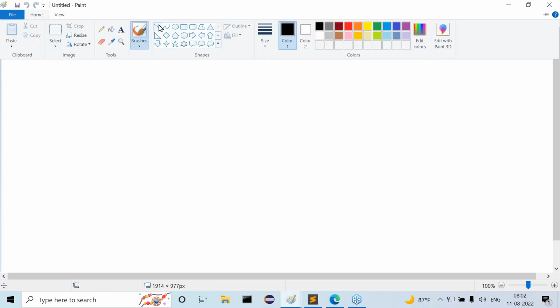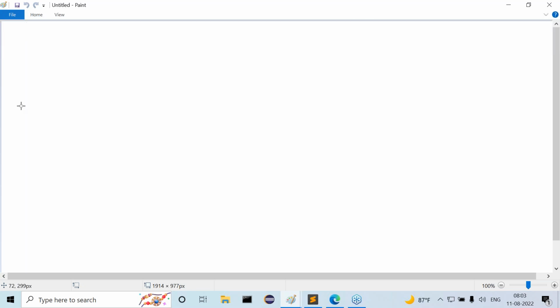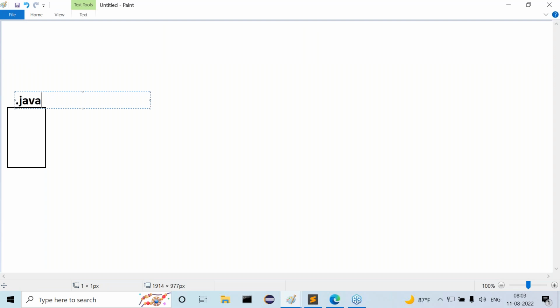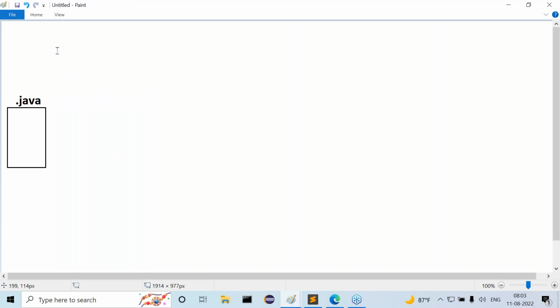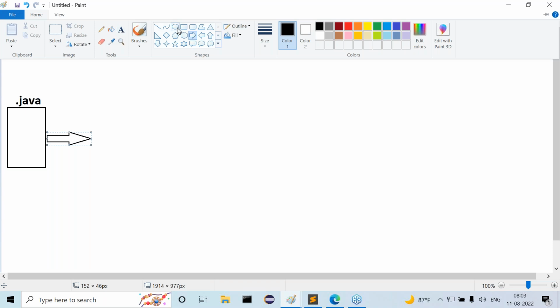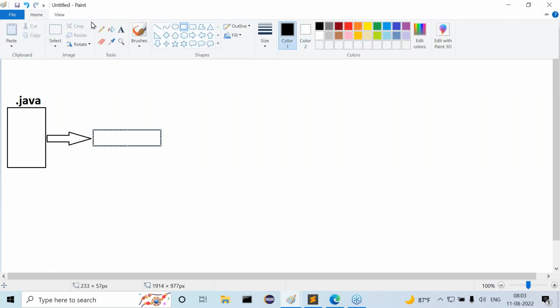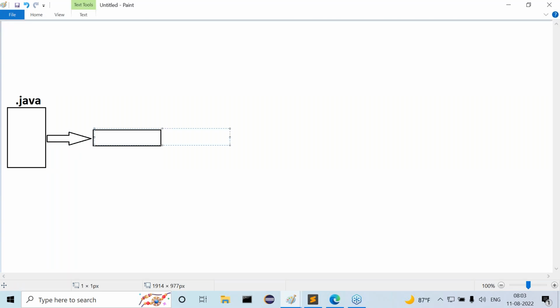First of all, I want to give a diagram as per the definition. For example, here I want to take a .java file. Whenever I say .java, you can automatically understand this program is a Java program, a Java application. Then when I prepare this Java program, there I have to perform compilation. This is compilation.